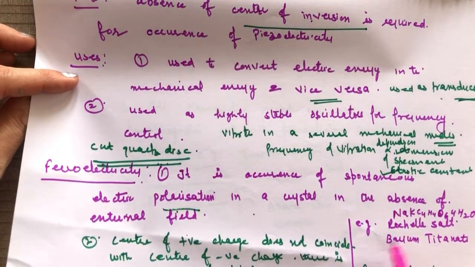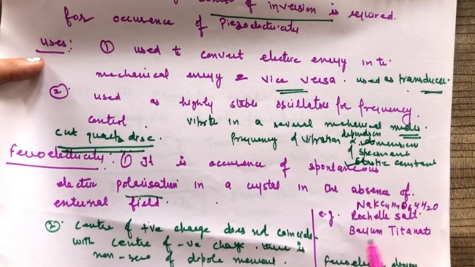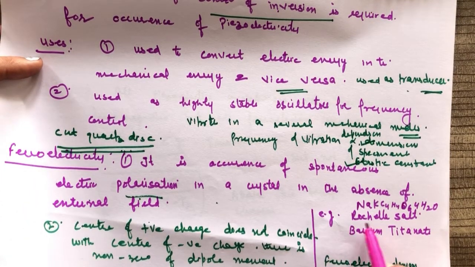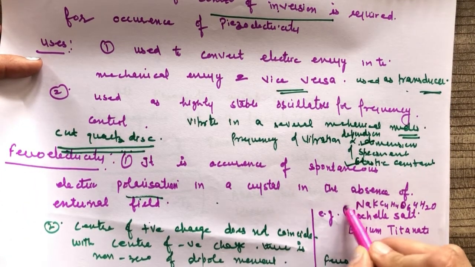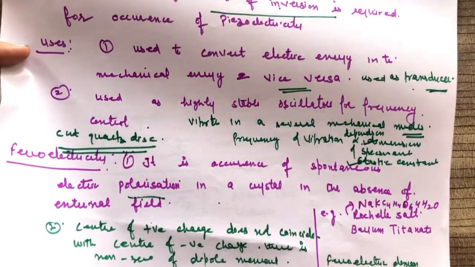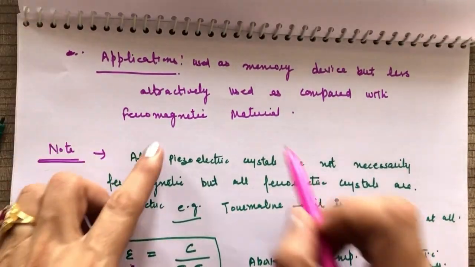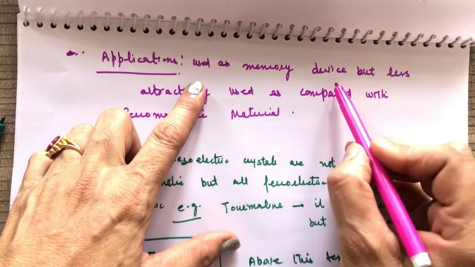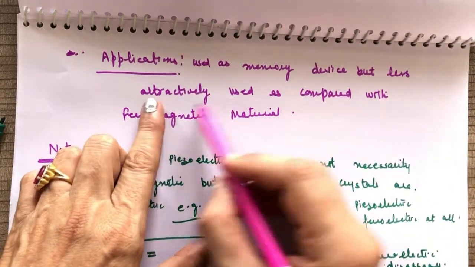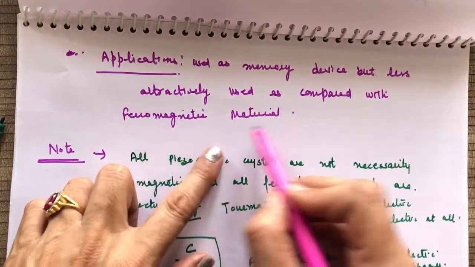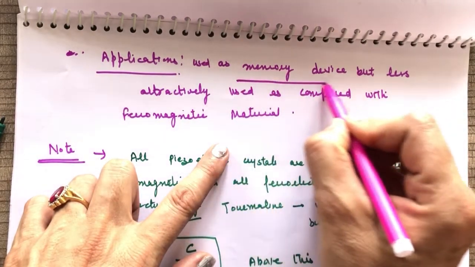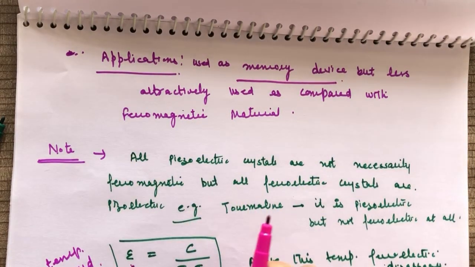materials, and these are the examples. So Rochelle salt, barium titanate. ठीक है जी. These are all the examples. This is the formula for Rochelle salt. These are the examples. Then what are the applications? Main application, they are used as a memory device, but less attractively used as compared with ferromagnetic materials. So the main application area, they are used as a memory device.